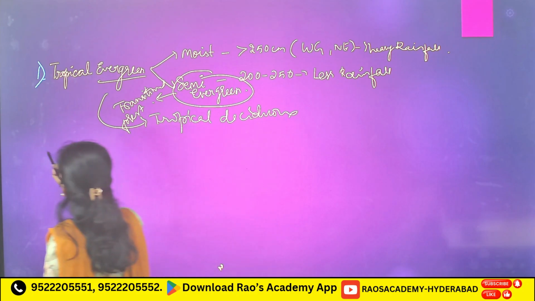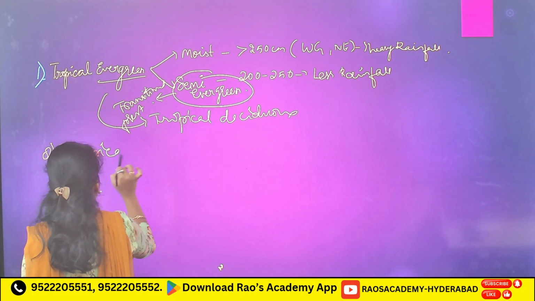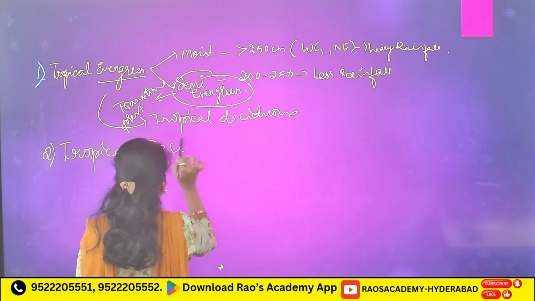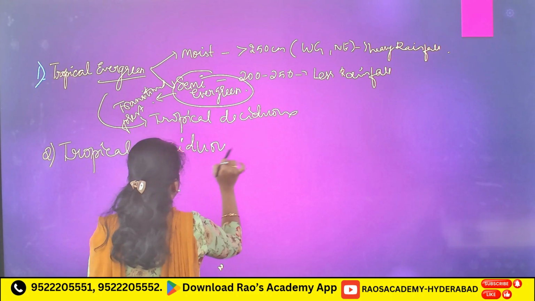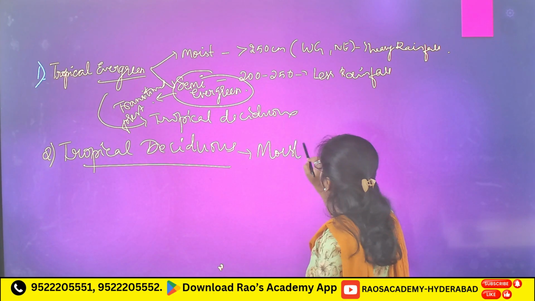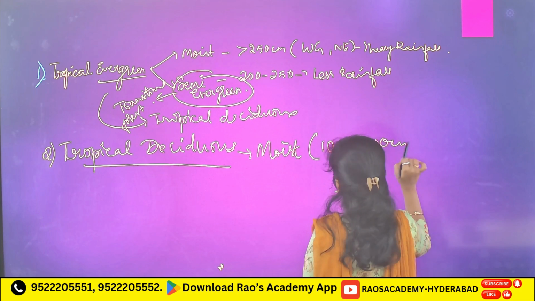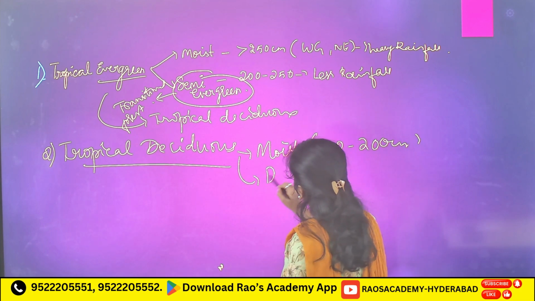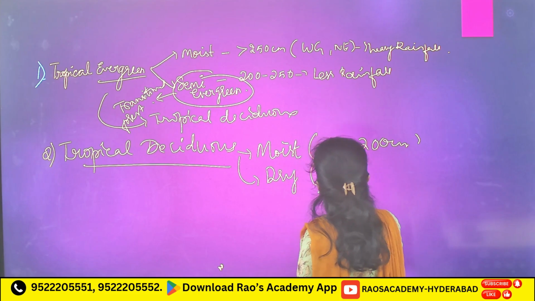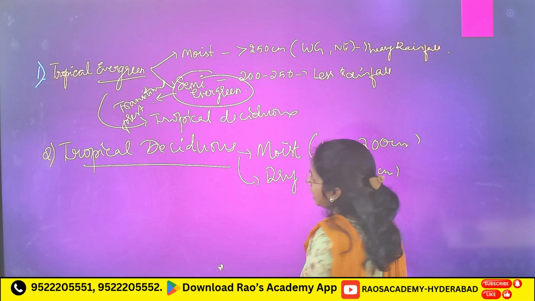Now next, tropical deciduous forest. Moist, 100 to 200 centimeters of rainfall, under dry, 70 to 100 centimeters of rainfall.